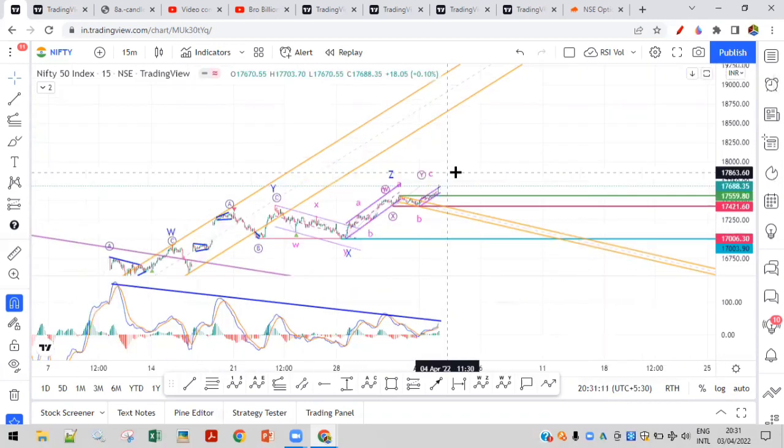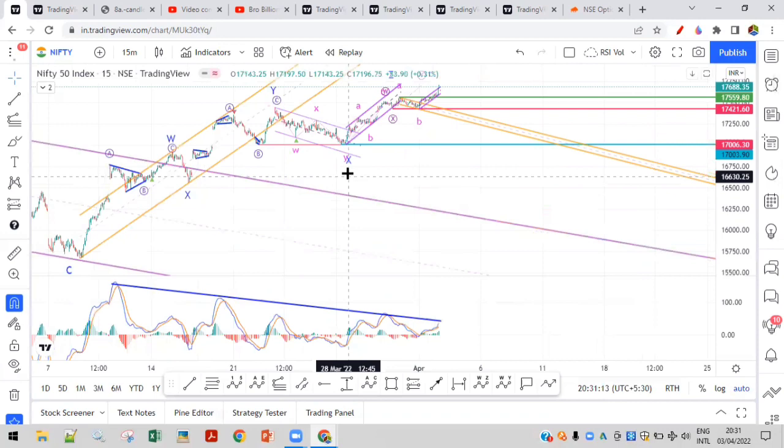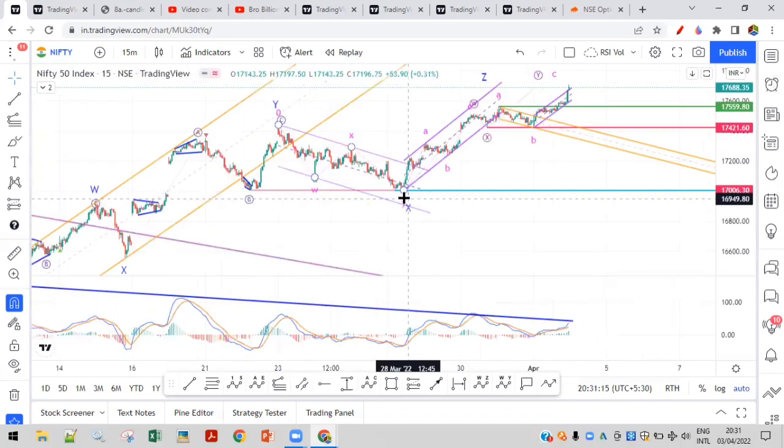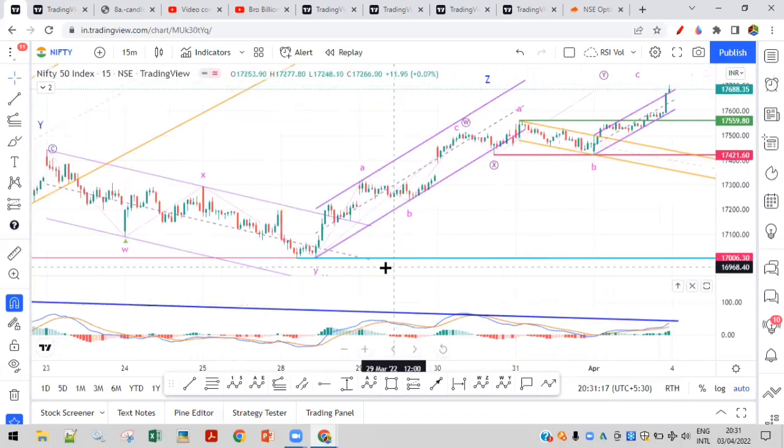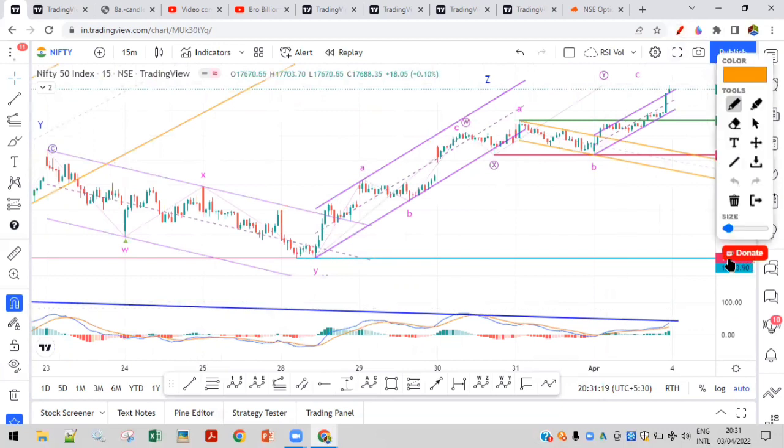Let's take a closer look. Let me zoom in a bit. So here again, from the 17,004 level, which was this low, we are considering this 5-wave move as the A wave. Here there is a B wave, and here there is a C wave, which is a 5-wave move. So here we are considering 1, 2, 3, 4, 5. Okay, C wave. So this entire move is called W because of ABC.